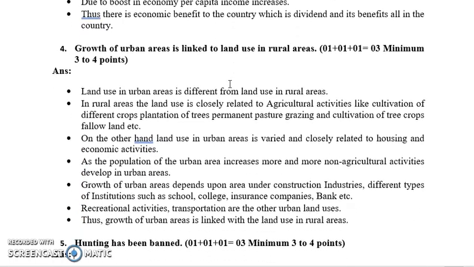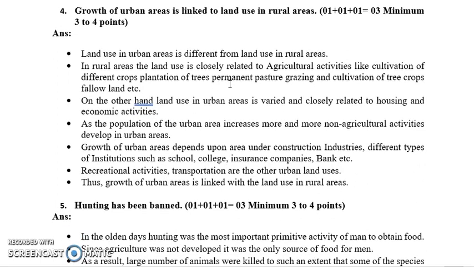Next question. Growth of urban areas is linked to land use in the rural areas. So we all know that land use in urban areas is quite different from that of rural areas. The rural area is basically engaged in primary occupations like agriculture, animal husbandry, fishing, grazing; such things are done in rural areas.